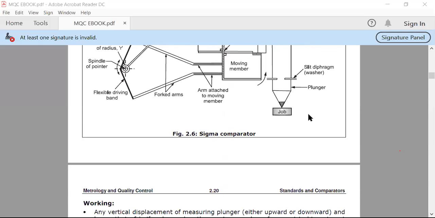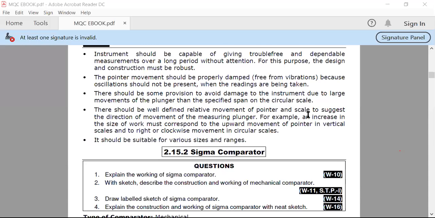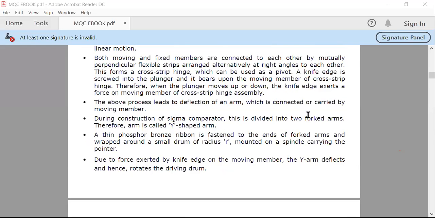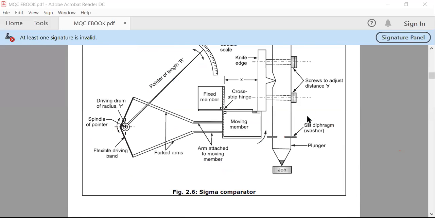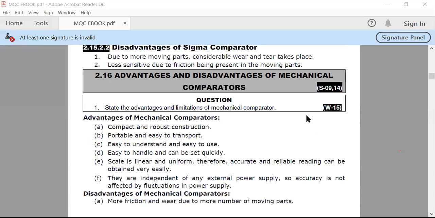In the last lecture, we started the comparator topics, in which we covered two comparators that are mechanical types of comparators. Here today we are going to learn about the advantages and disadvantages of mechanical comparators. The part of mechanical comparators is nearly covered. So we study the advantages and disadvantages of mechanical comparators here. Then, on the basis of the disadvantages of mechanical comparators, we will see the next type of comparator.